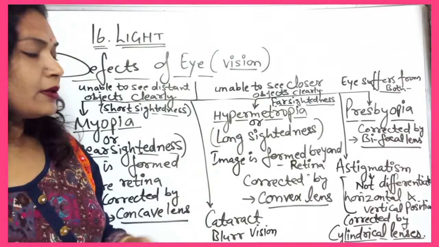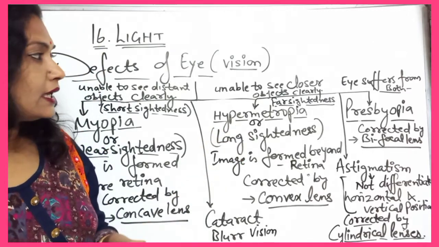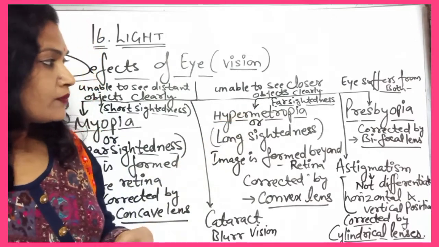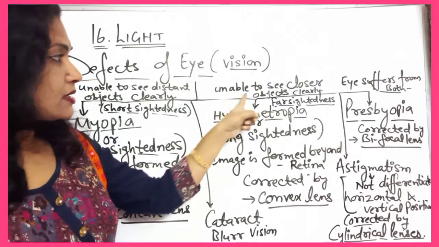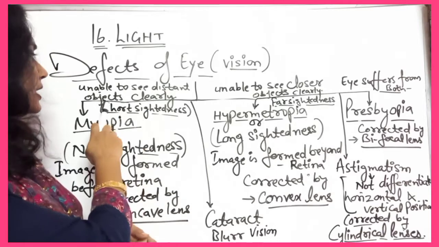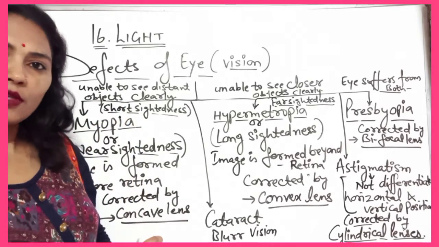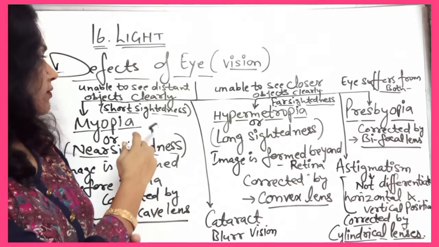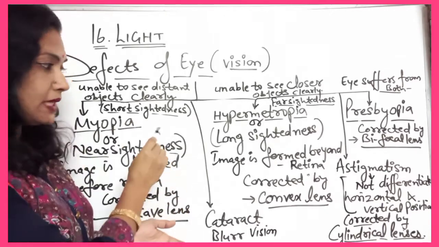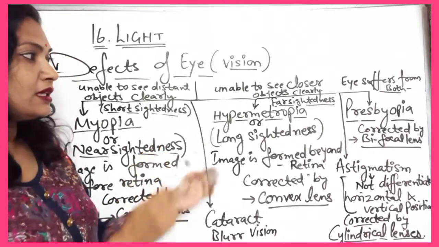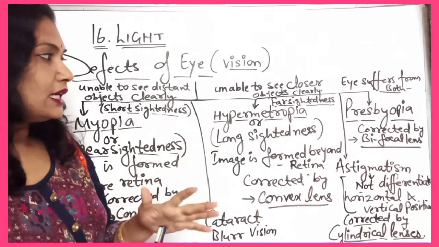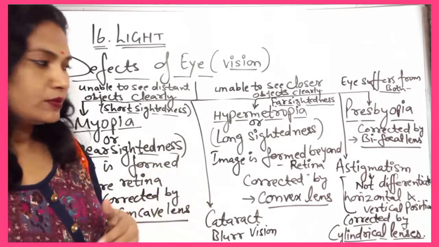In hypermetropia, the person is unable to see closer objects clearly. The person can see distant objects easily and clearly, but is unable to see the closer objects. Got it?